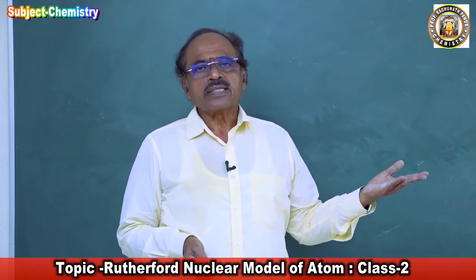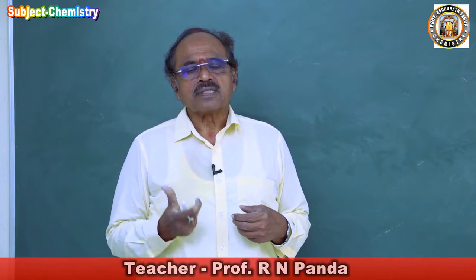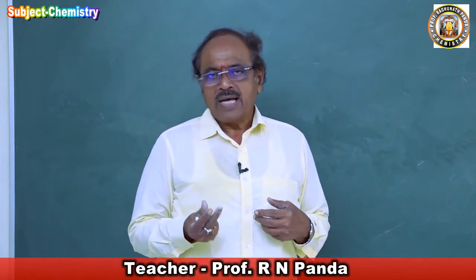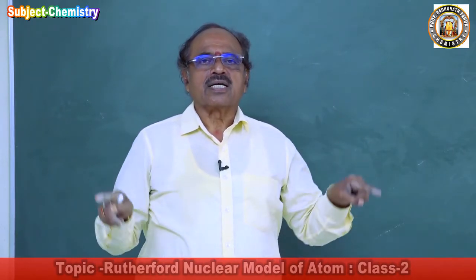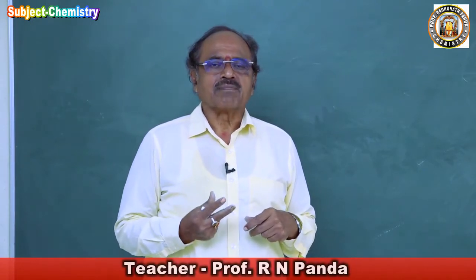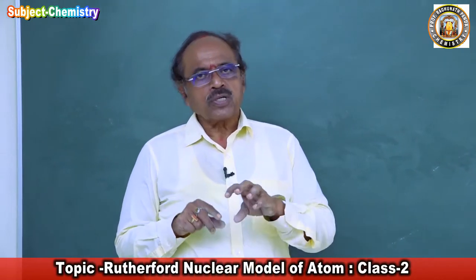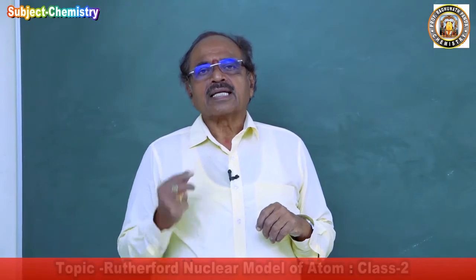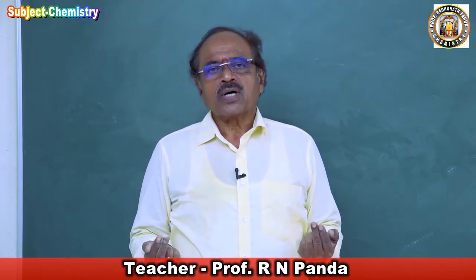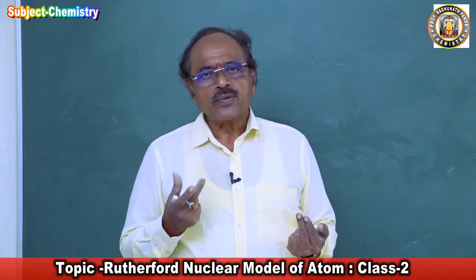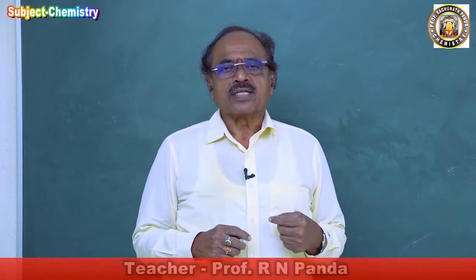All three observations made by him in the scattering of alpha particles are because of this smallest possible mass present inside the atom, called the nucleus. Another part is the extranuclear part. Two parts are there in the atom: the nuclear part and the extranuclear part. The protons are nuclear particles and the electrons are extranuclear particles.